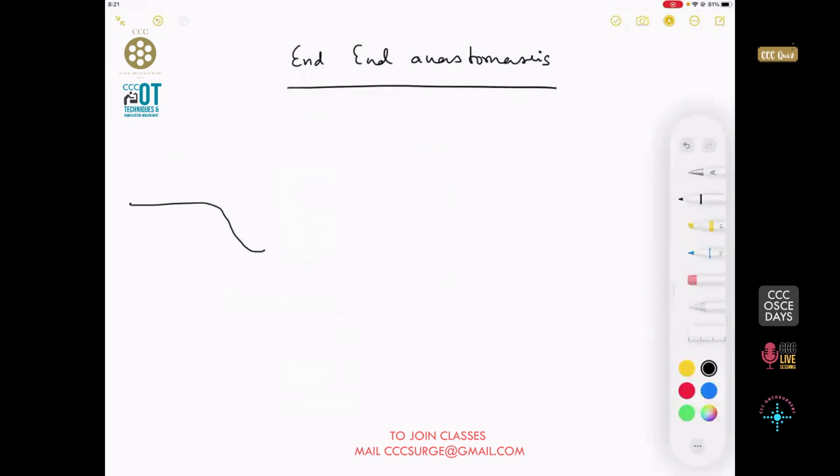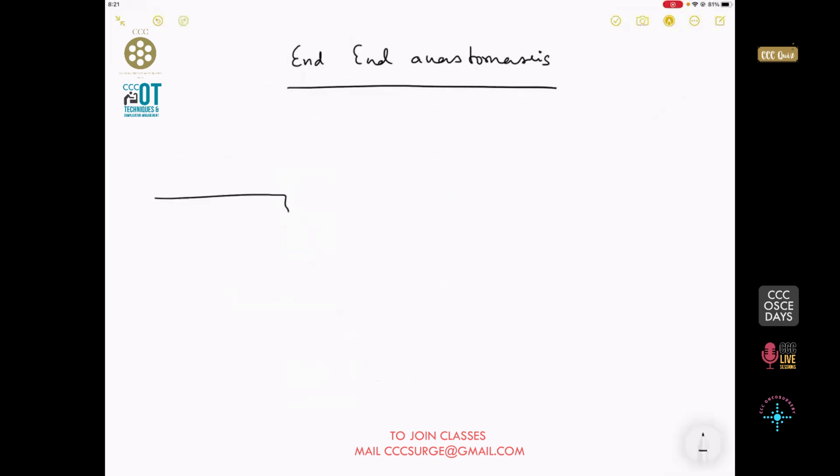Now, if the lumen has a disparity, this is an old teaching for the last around 50 to 60 years. What if the lumen has a disparity like this? Well, this is the dilated part, this is the distal collapsed part.